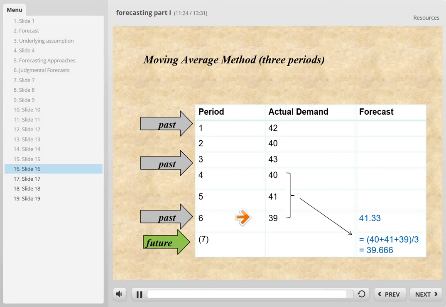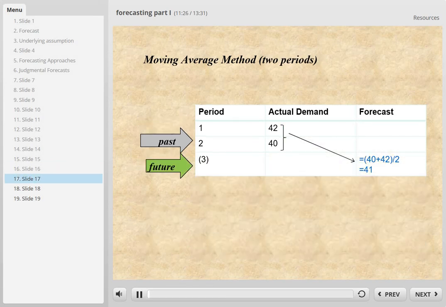Now, the factor for the x bar chart. For the moving average method, we don't have this column, so this is what we're doing right now. We can do a 2 period. So let's see the example. We look at the first 2 periods back, the number of observations in each subgroup, and we know their actual demand is 40 and 42, basically.